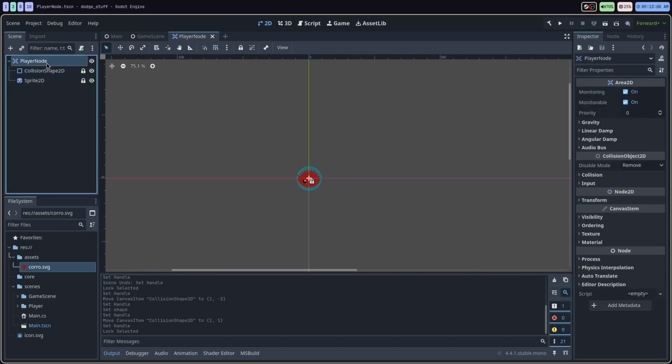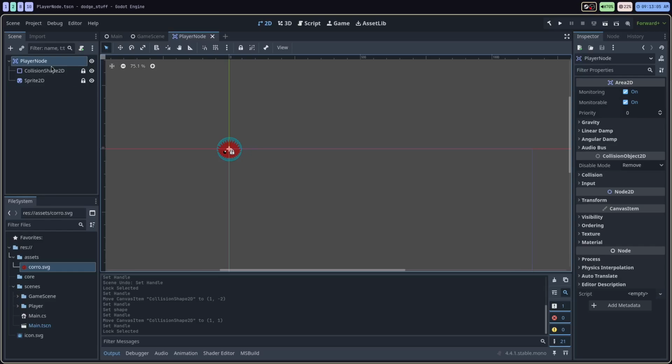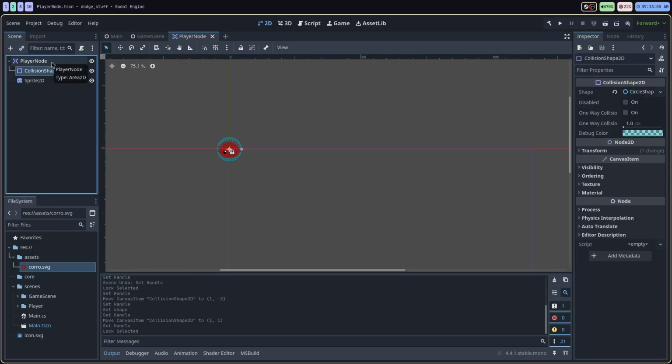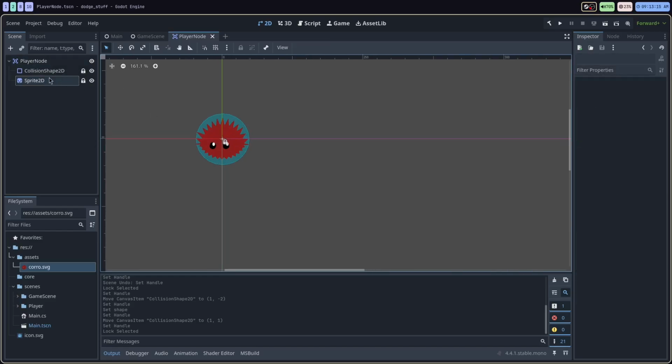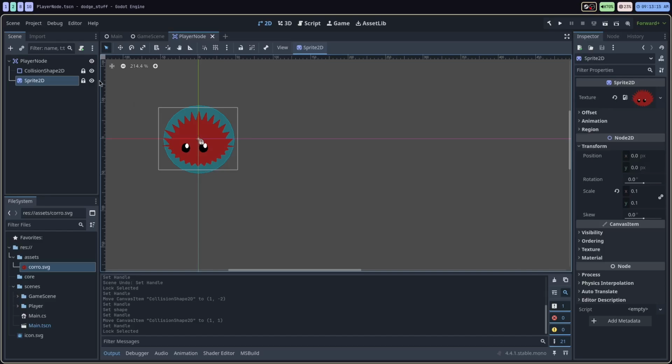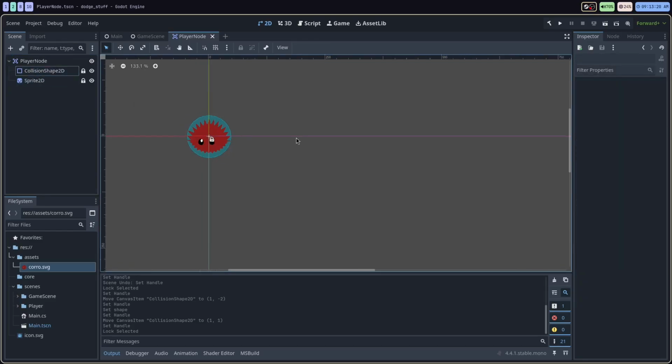So we have an area 2D node. It has the collision shape node as one of its children. It also has the sprite 2D node as one of its children. This lets us just show the image. The collision shape we're going to be using for collisions in physics later on in the game.